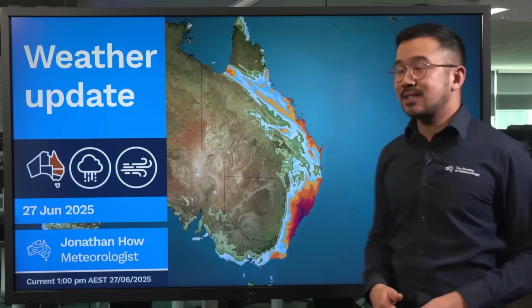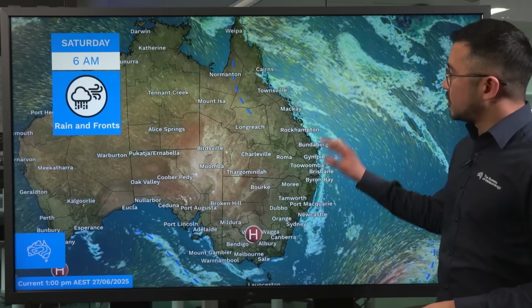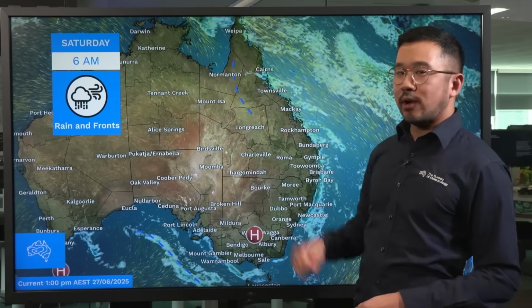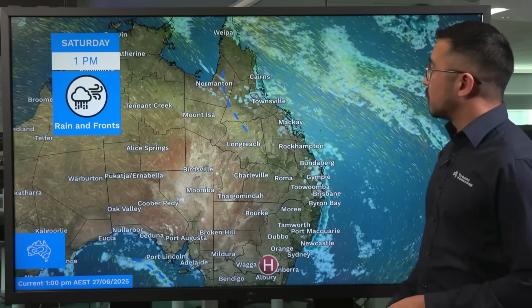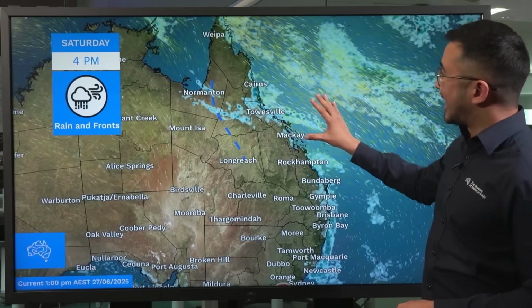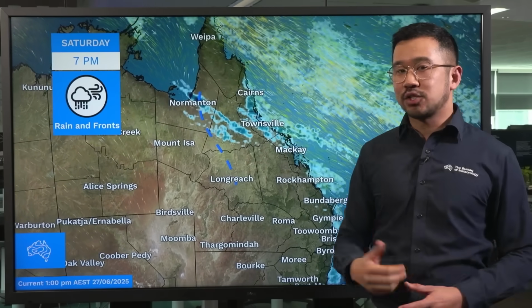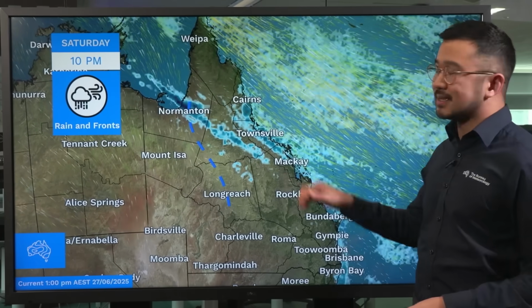So now starting off first on Saturday in Queensland, across the north of the state there is a surface trough, and this is dragging tropical moisture down from the north. We'll see showers building through the day, all the way from the Gulf Coast and out towards the east coast. For northern Queensland, it is the dry season, and so this rainfall is unseasonal.